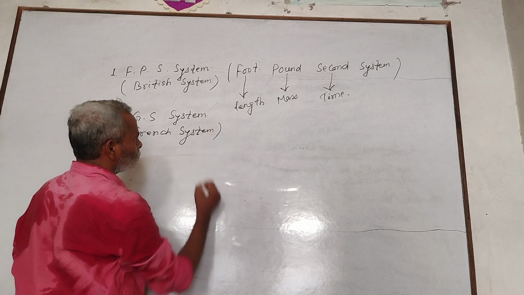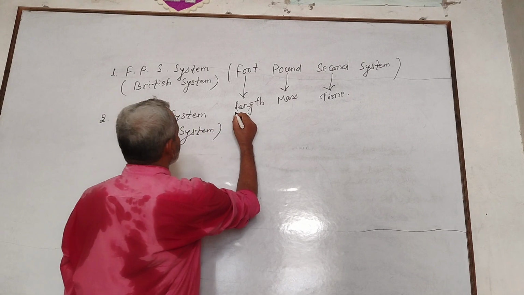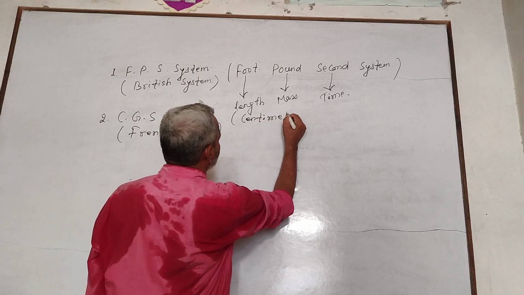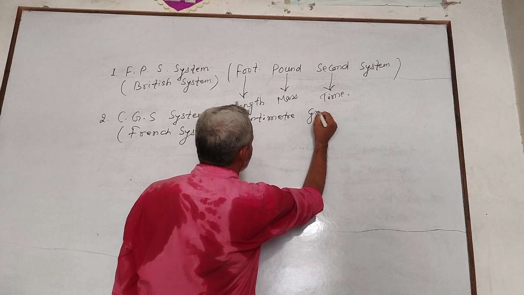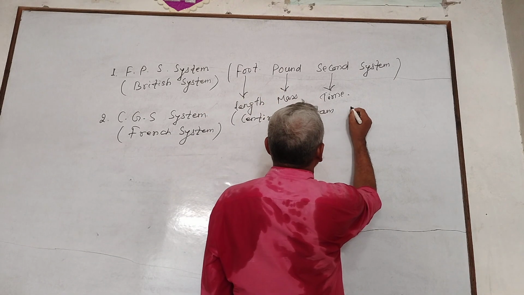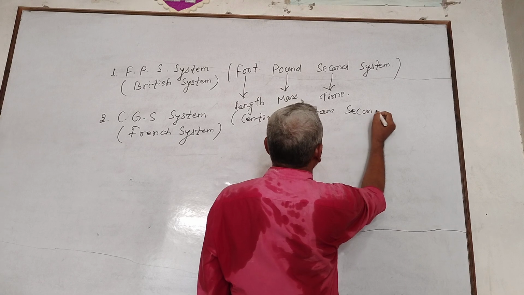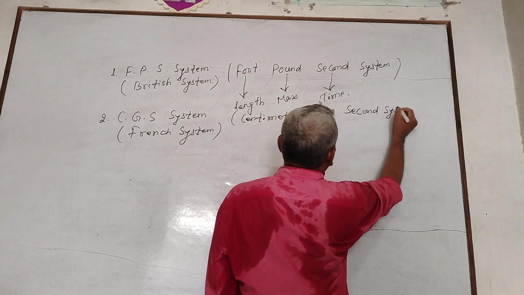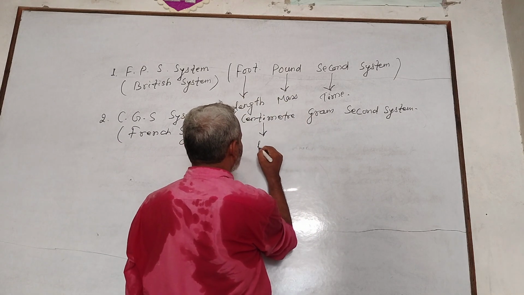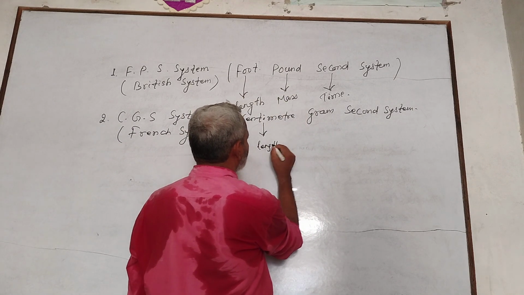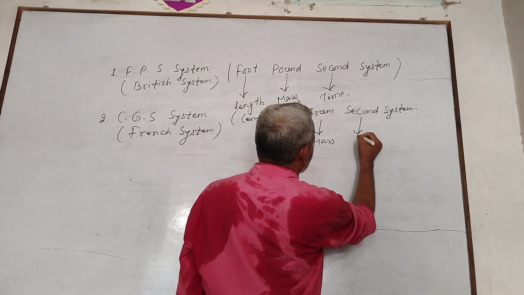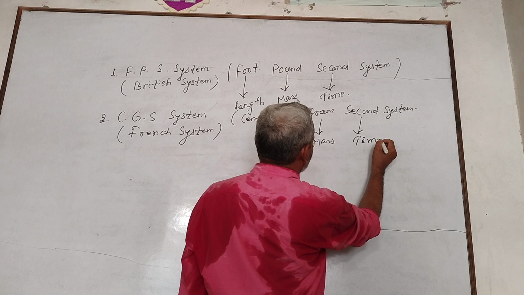CGS stands for centimeter, gram, second system. Centimeter, length, gram, mass, and second, time. The third system is MKS system.